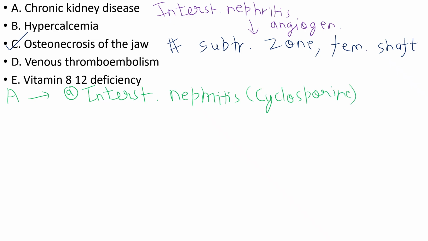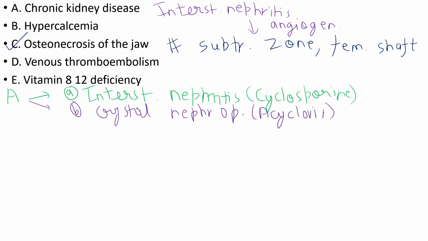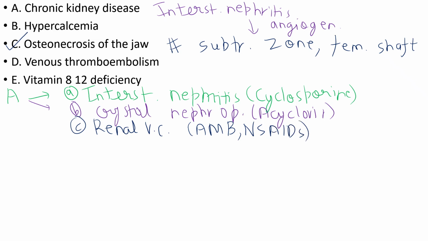Then it can be crystal nephropathy, acyclovir. Then renal vasoconstriction, amphotericin B, non-steroidal anti-inflammatory drugs, or it can be due to tubular injury.